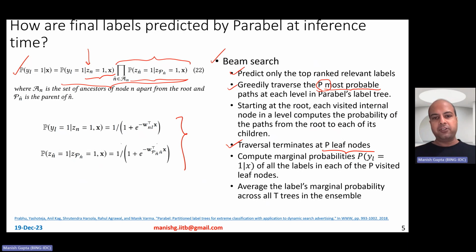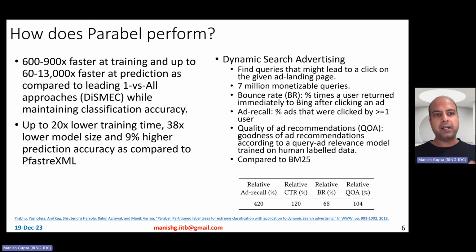Now, once you've reached the leaf node, of course, you are going to use this formula so as to compute the marginal probability of a particular label at that leaf node, and then you're going to average out such marginal probabilities across all the T trees in your ensemble, which basically gives you the final list of the top ranked relevant labels from Parabel.